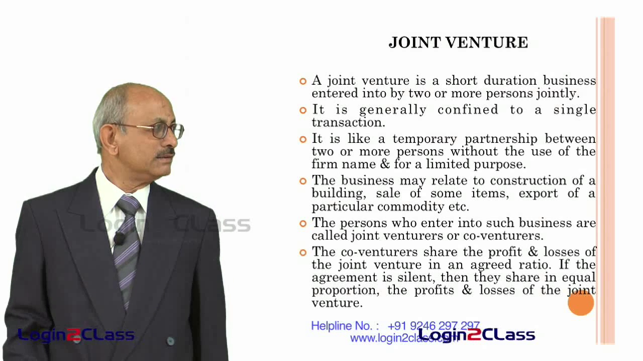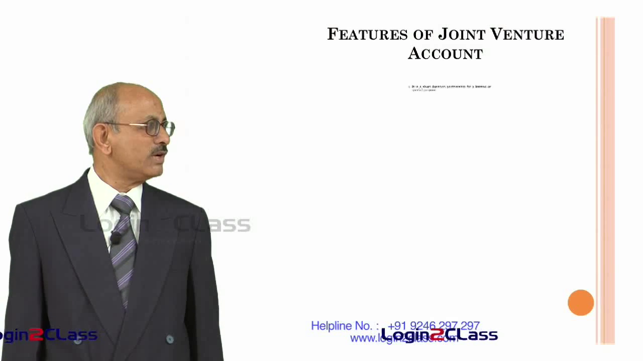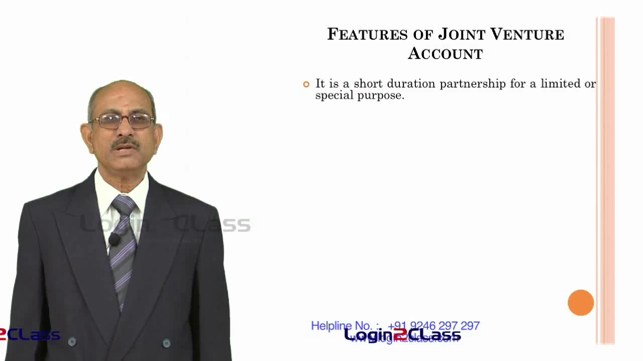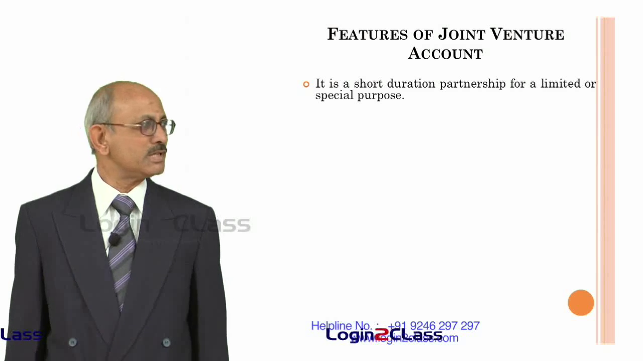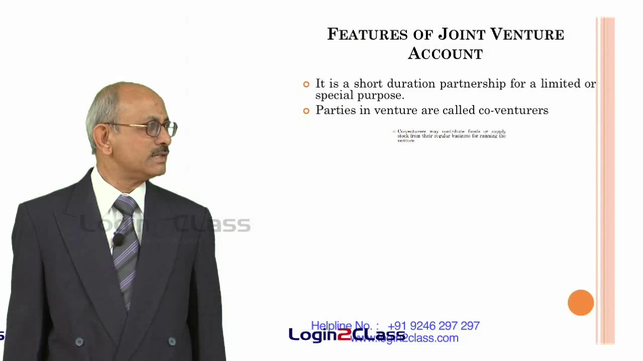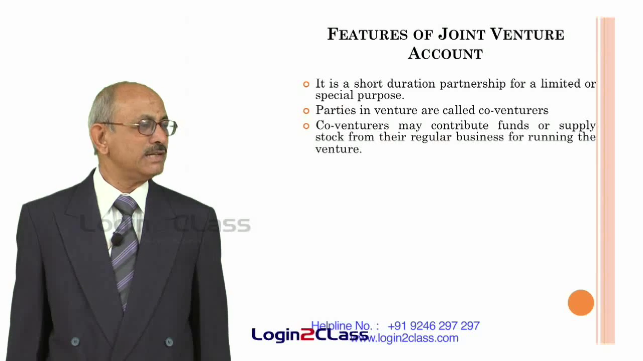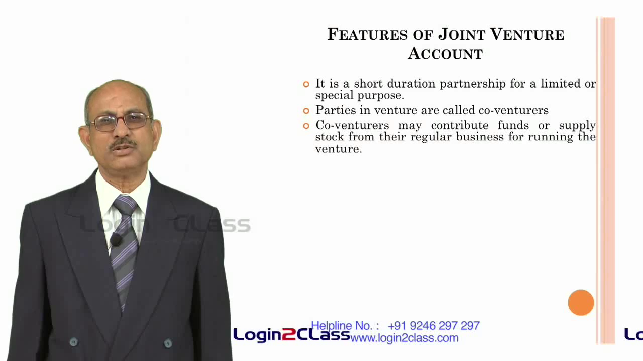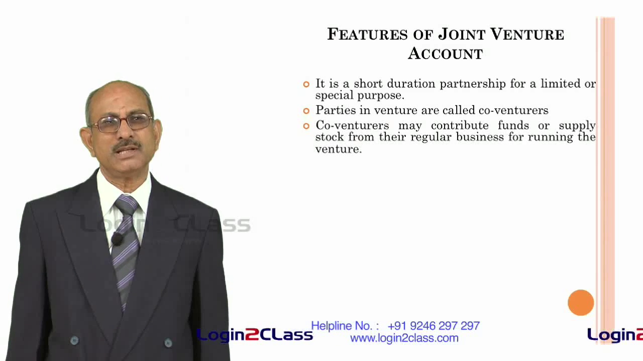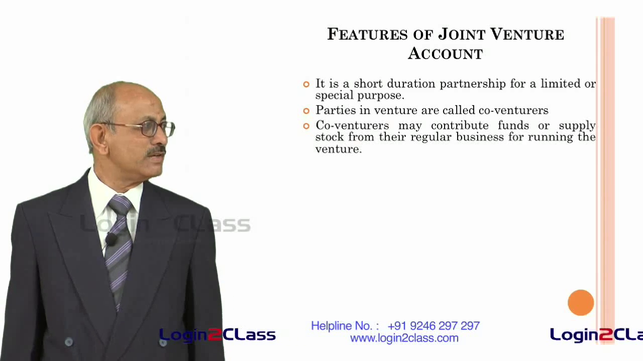Now, let us find the characteristics of the joint venture, also known as the features of a joint venture account. So, as we know, it is a short duration partnership for a limited or special purpose. Parties to the joint venture are called co-venturers. Co-venturers may contribute funds or supply stock from the regular business for running the venture. That means, instead of contributing cash, they may bring the capital in terms of kind. That means, they can bring the stocks which they are holding in their normal business into the joint venture.